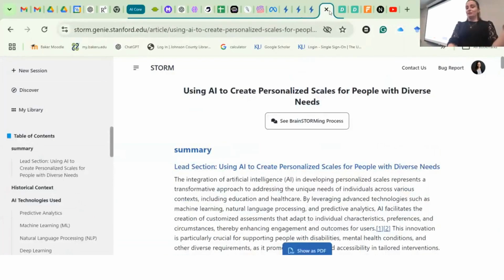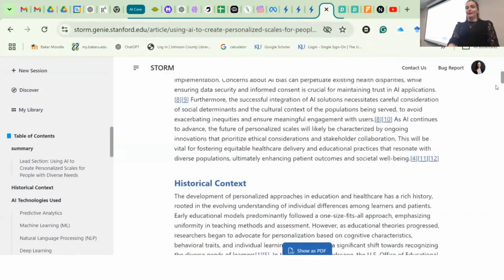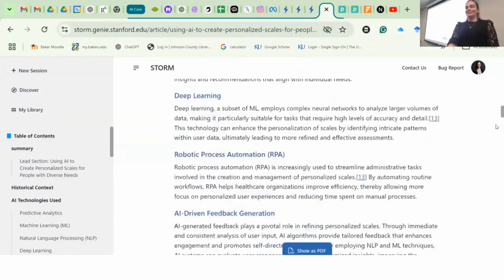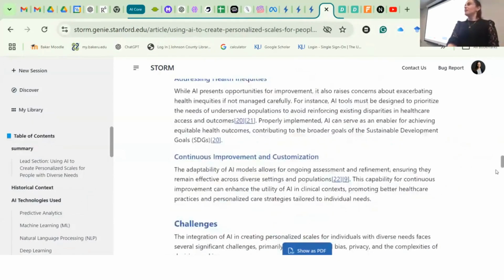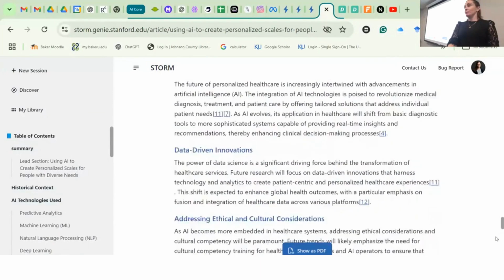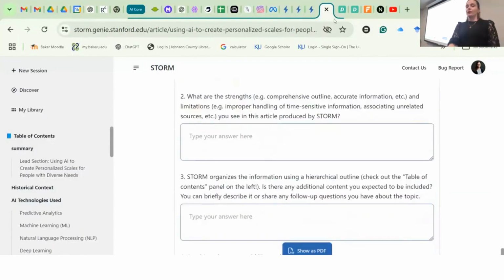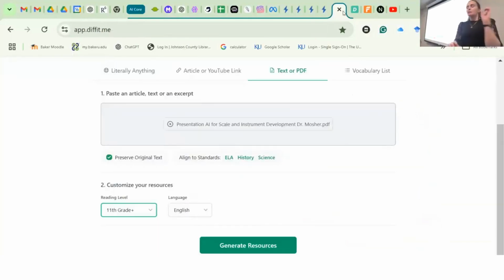I can just say, write an article in special ed. It generates the entire article with a summary, a lead section, the historical context, the different parts of it. All of this was based on a 3-word prompt of what I wanted the article to be about. And it generates an entire article. So Storm has some cool things.